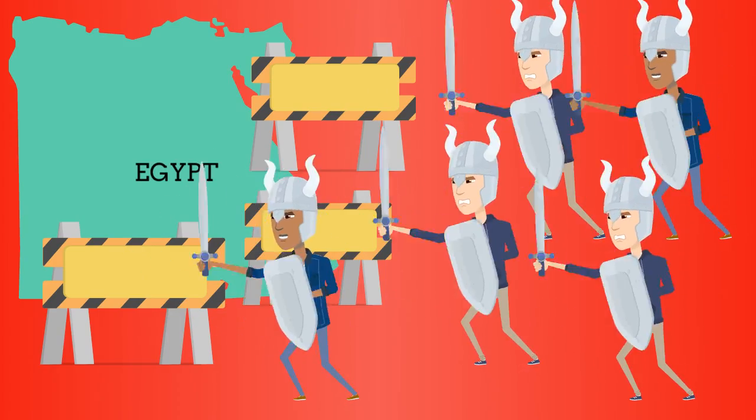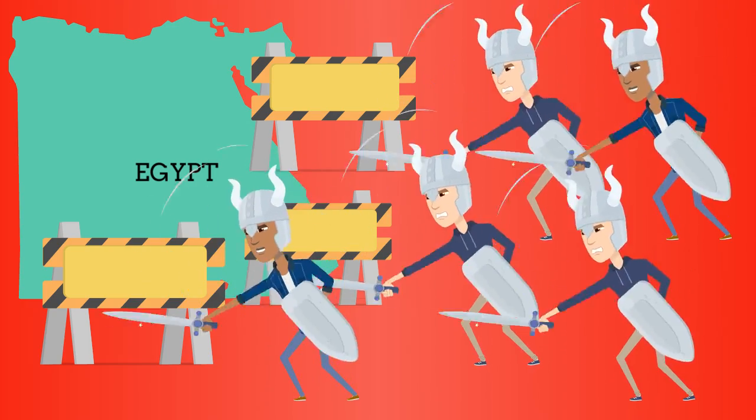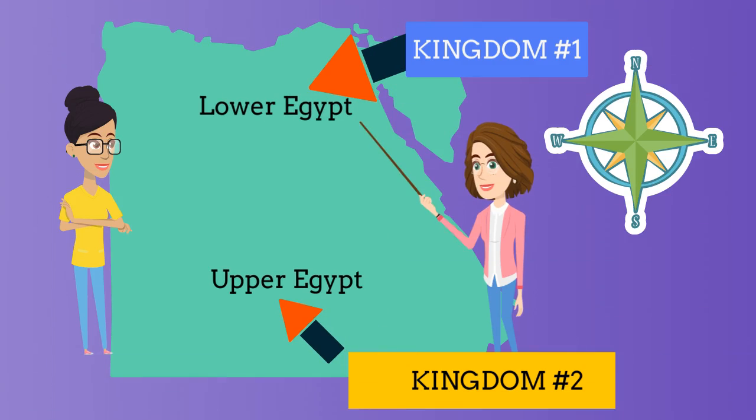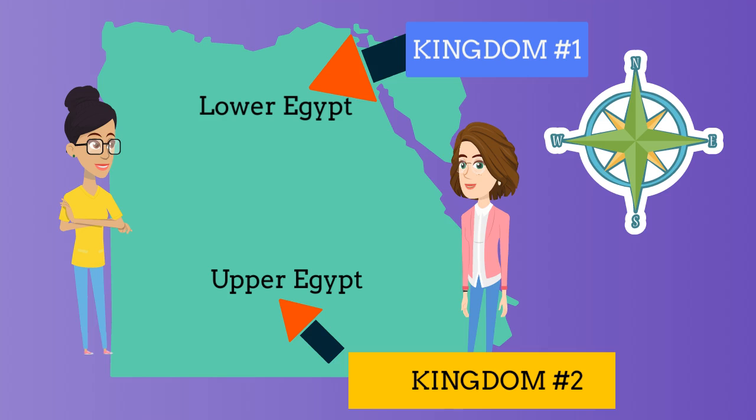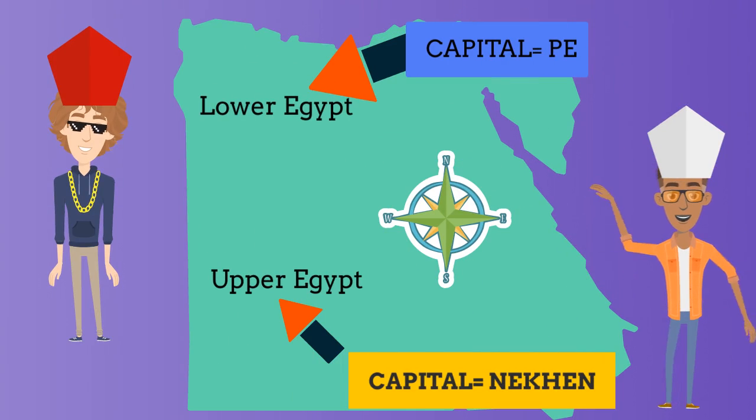Egypt's location offered natural barriers that made it very hard for others to invade Egypt. Due to Egypt being cut up into two sections, Lower Egypt and Upper Egypt, there were also two kingdoms. Each kingdom had its own capital. Lower Egypt's town was called Pe, Upper Egypt's, Nekhen.